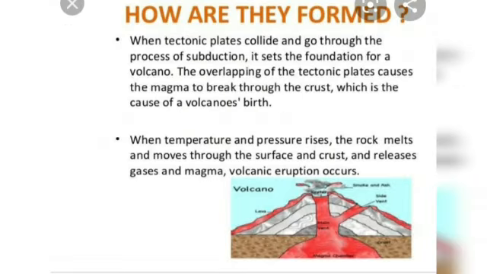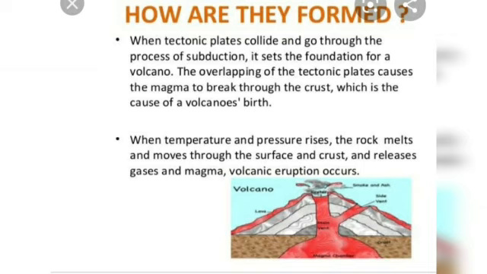Now how are these volcanoes formed? Inside the earth we have the tectonic plates. These plates are constantly moving on the molten liquid earth. When these plates move, they may come across each other, they may diverge from each other, or they may override each other, giving rise to the formation of the subduction zone.